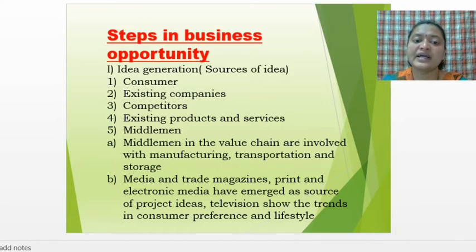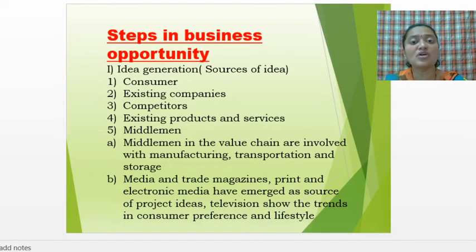Then the next one is existing products and services. Now as you have understood that competitors are there and existing companies are there, similarly, what do you understand by existing products and services? Which products are already existing or already present in the market, these are called the existing products. Now what can be the difference between the existing products and the new products?